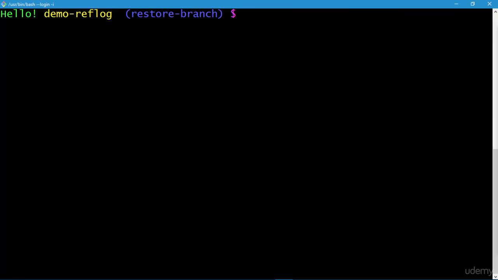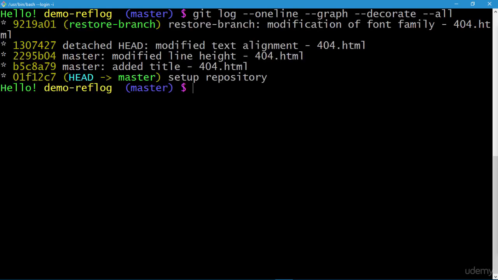And now we have decided to merge this restore branch to our main line of development, which is the master branch, and hence we'll do a git checkout master. Press enter, let's clear the screen, and let's execute the git log command once again.